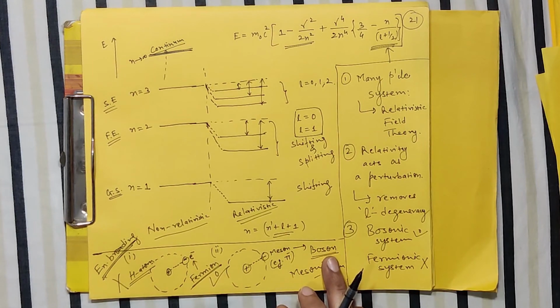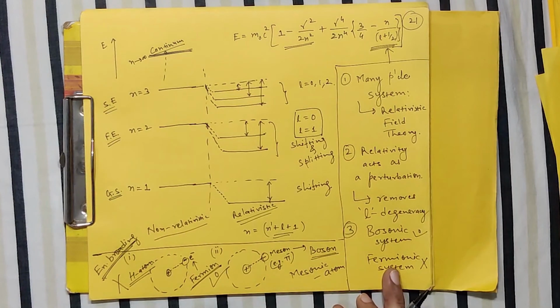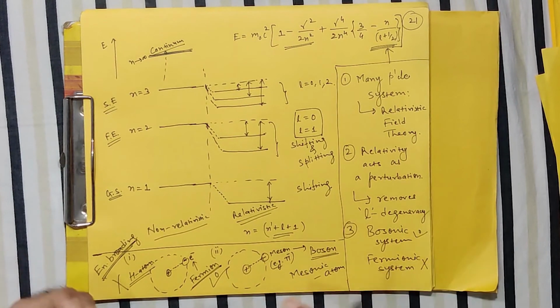Bosons have integer spins, either 0 spin or 1 spin or 2, in steps of ħ, whereas fermionic systems have half-integer multiples of ħ, like ħ/2 or 3ħ/2 and so on. So we conclude that the KG equation is valid for the bosonic system but fails for the fermionic system.